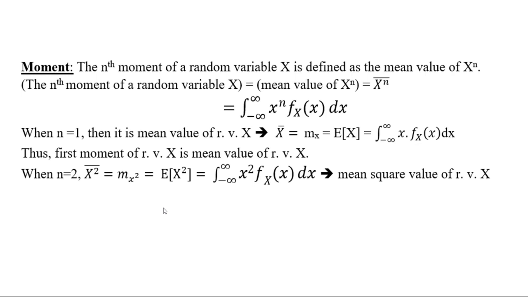So when n is equal to 2, x^2 bar or mx square or E of x square, according to the definition, is the integration from minus infinity to infinity of x square fx of x dx. So it is nothing but E of x square, that is, the square is on the x, not on the E. Since the square is on the x, we will call it the mean square value.